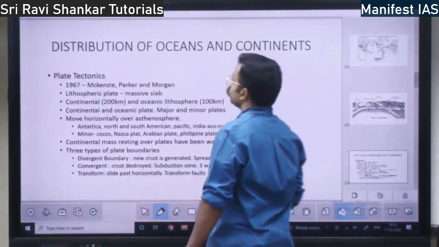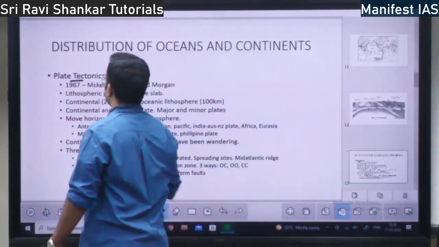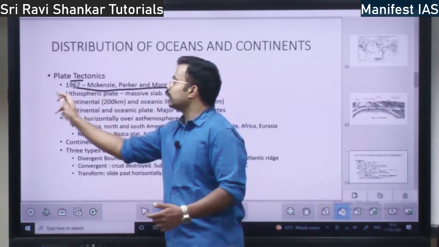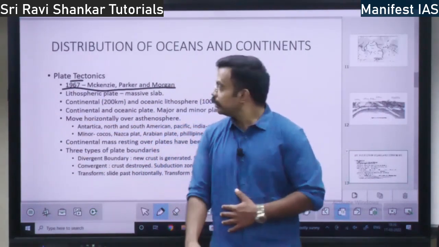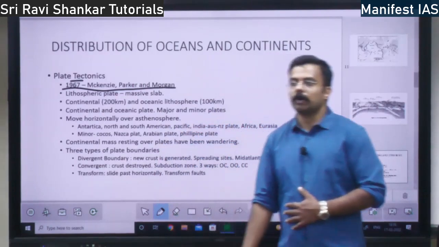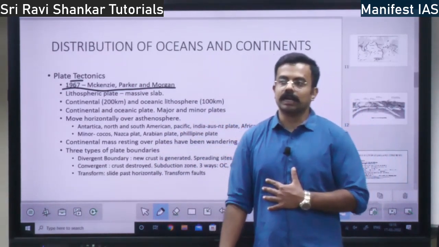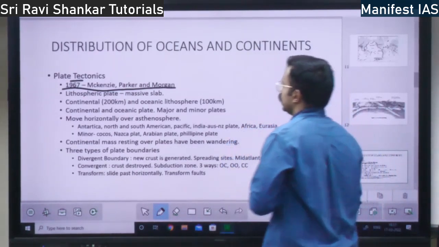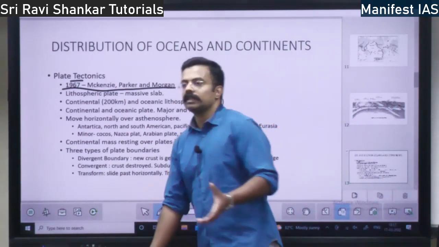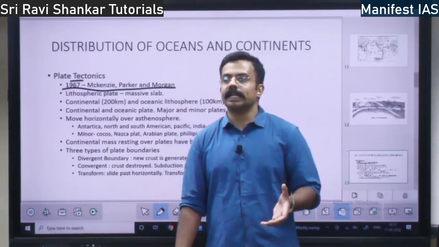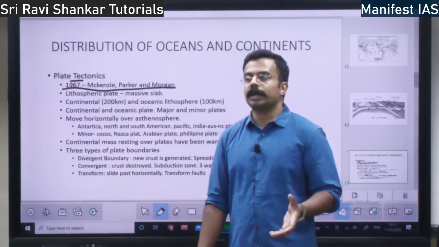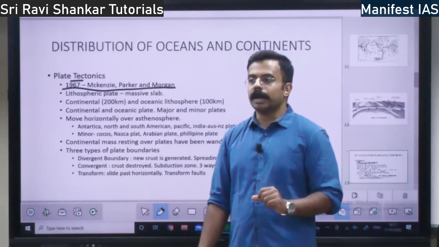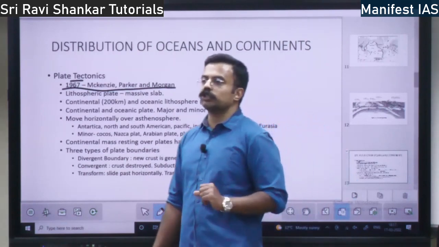Okay. Next you have plate tectonics. What is plate tectonics? This concept was given by McKenzie, Parker and Morgan in 1967. MPM or PMM. They gave this concept of the lithospheric plate. Lithospheric plate means crust and what? Crust and upper mantle. This will move over the asthenosphere.